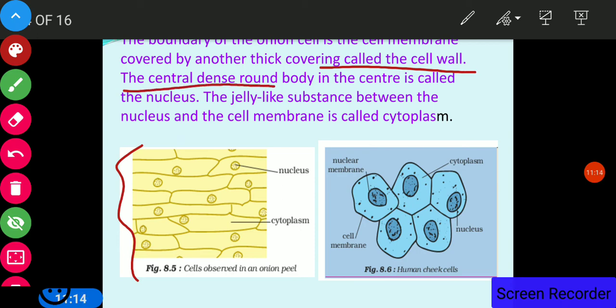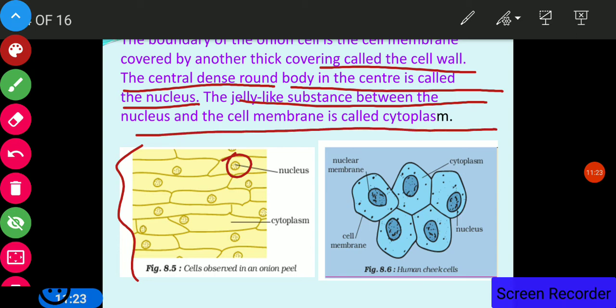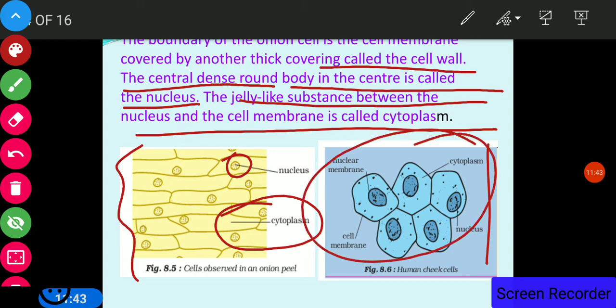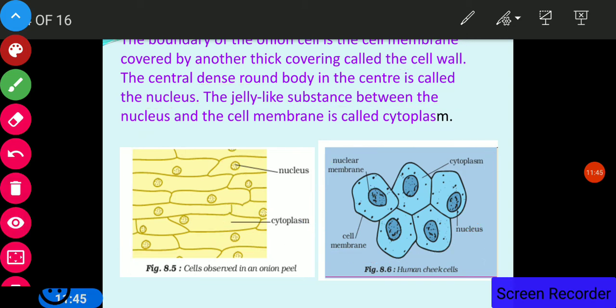The central dense round body in the center of the cell is called the nucleus. You can see this is the nucleus. The jelly-like substance between the nucleus and the cell membrane is called the cytoplasm. This is the cheek lining inside your mouth. If you scrape inside your mouth with the help of a thin stick and make a slide, and see under the microscope, then the cheek cells will look like this.